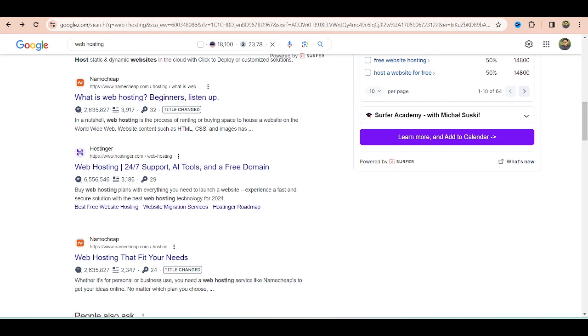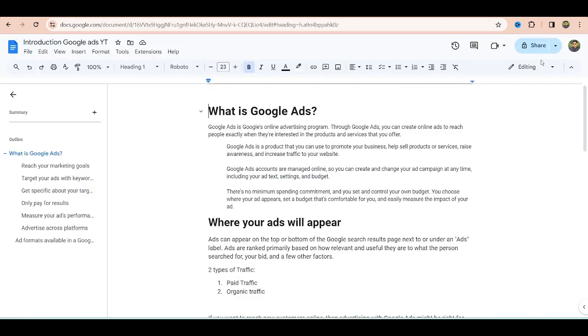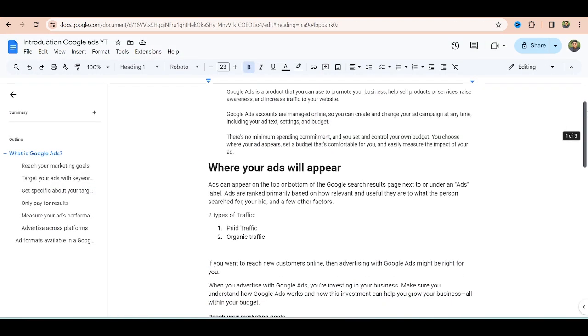Now I come to the point. I have written everything here. Why does the ad appear on the top page? There are two kinds of traffic, paid and organic, and you have to know that first. Ads can appear on the top or bottom of the Google search result page, next to or under an ad label.